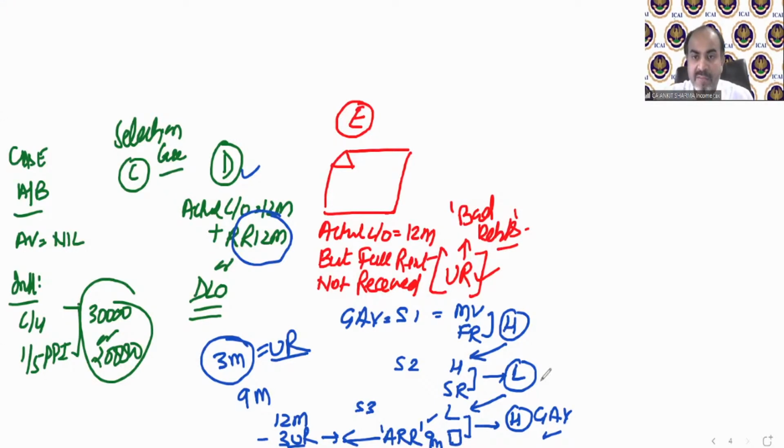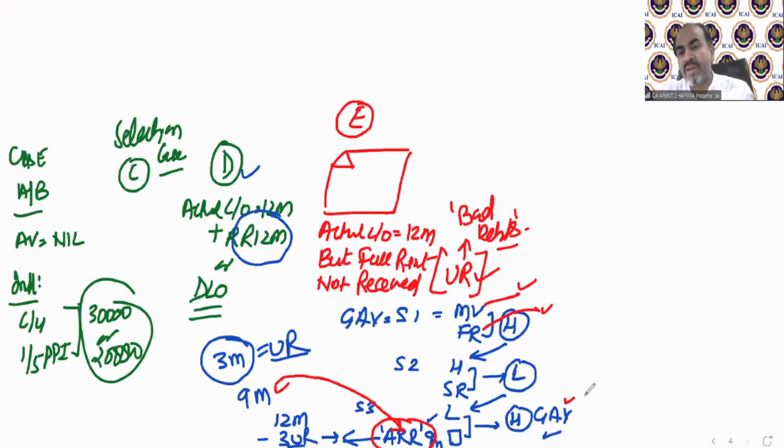Listen to one thing very carefully. These values will always be for the year. This is not going to be proportionate into the 9 months. These will be government or technically fixed values, and we will take the whole value which is given in the question. Only ARR will be, as the name suggests, actual rent received. So if I say that he only received 9 months rent, then technically how much value should I write here? Of course, the 9 months value.